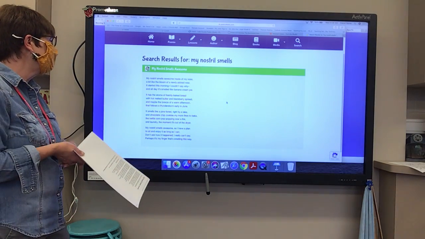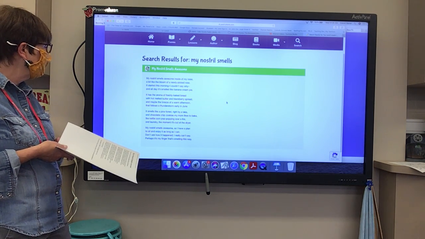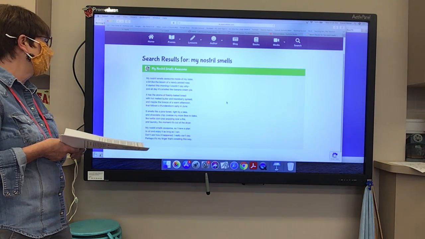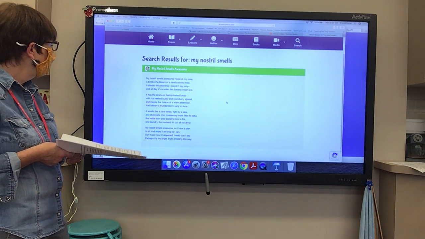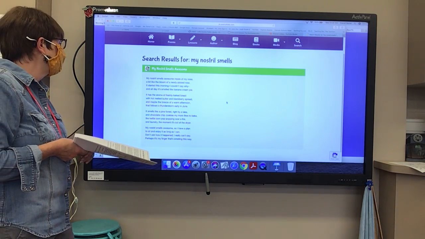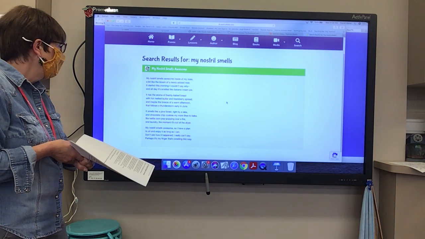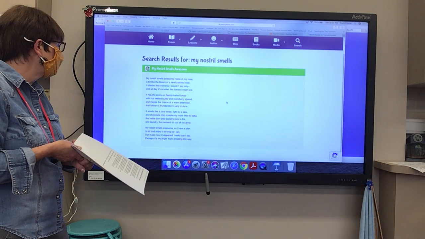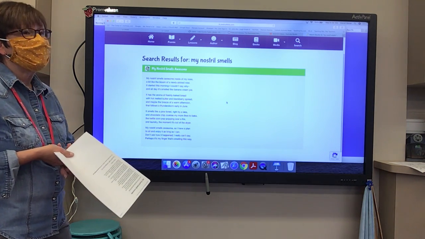It smells like a pine forest right by a lake and chocolate chip cookies my mom likes to bake. Like kettle corn popping over a fire and laundry the moment it's out of the dryer. My nostril smells awesome, so I have a plan to sit and enjoy it as long as I can. Don't ask how it happened, I really can't say. Perhaps it's my finger that's smelling this way.